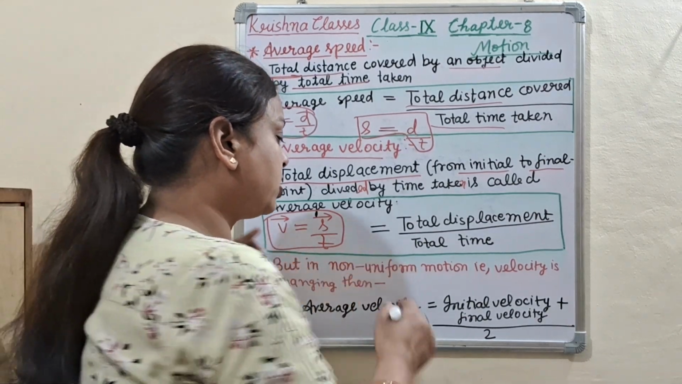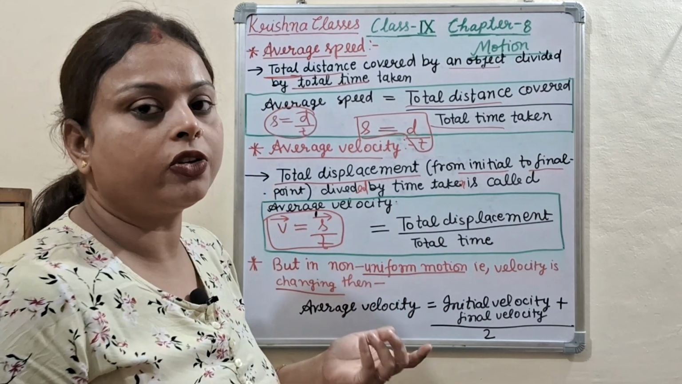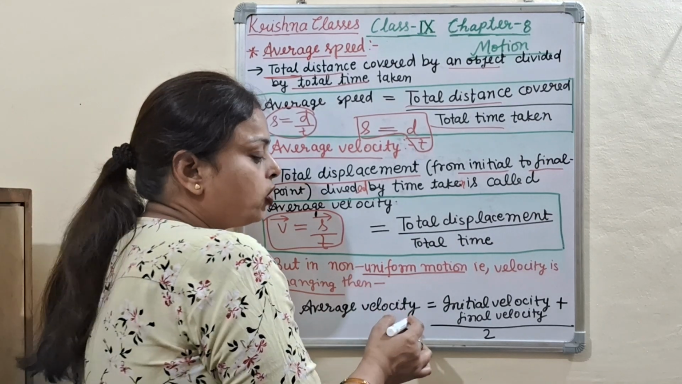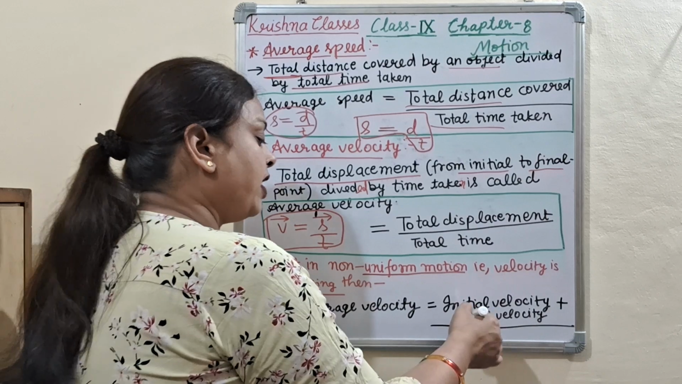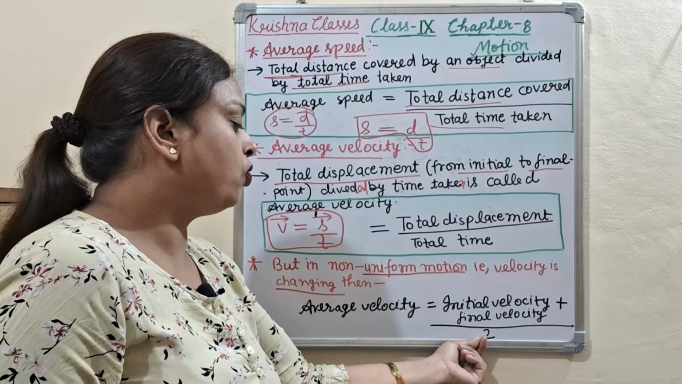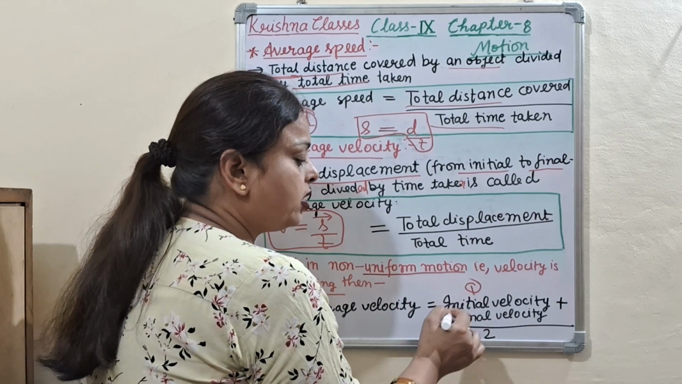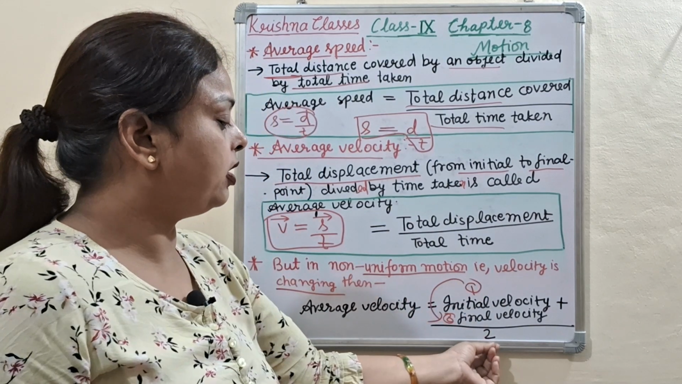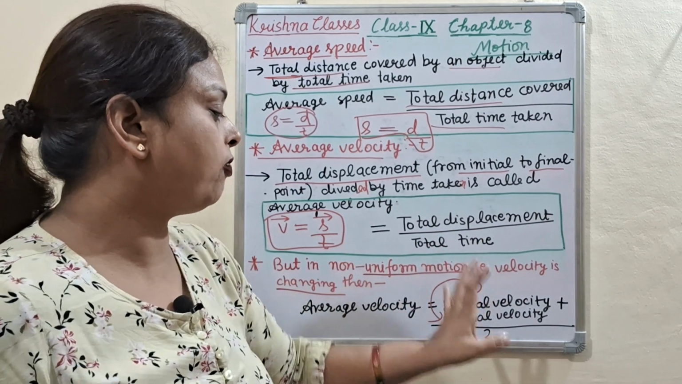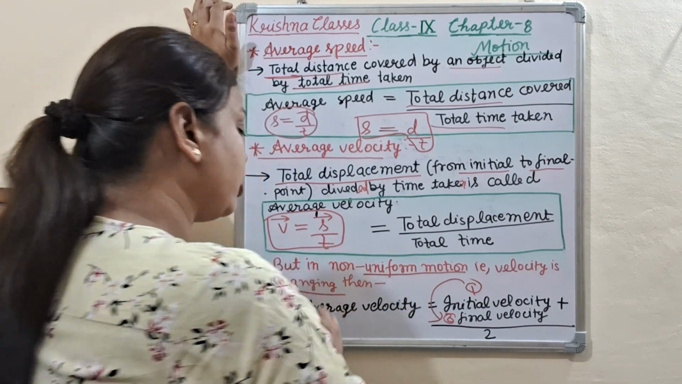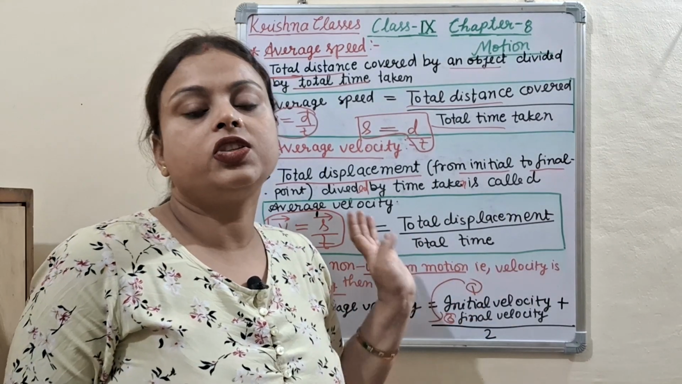In non-uniform motion, velocity is changing. That is, average velocity is equal to initial velocity plus final velocity divided by 2. 2 comes from initial meaning 1 point and final meaning 2 point, so here we write 2 points. That is called the average velocity of non-uniform motion when velocity is changing.